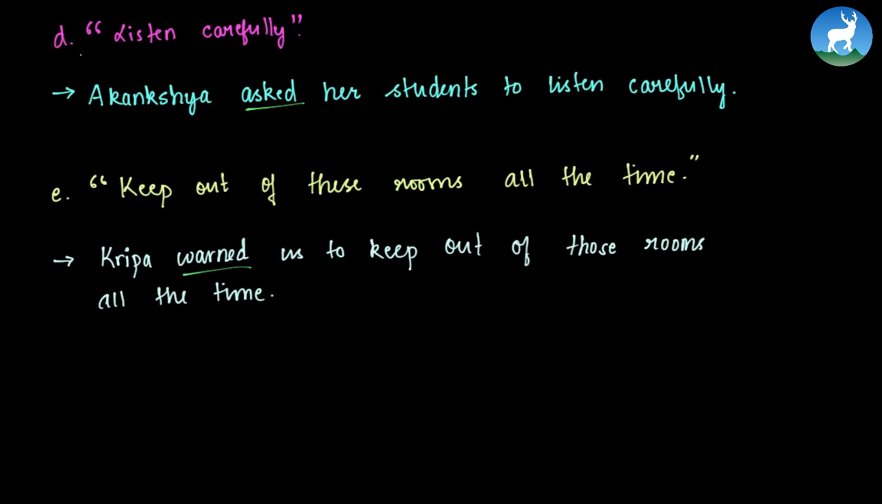Now in the fourth question, there is "Listen carefully." Now this could be an order. So we could have written, Akankshya ordered her students to listen carefully. Or if we had "please" here, so if there was "Please listen carefully," we could have said Akankshya requested. So in case of "please," we could have written, Akankshya requested her students to listen carefully. In this way, we can change the words. It's always monotonous while we write "said" or "asked" each time. So according to the direct speech, you can change it accordingly.